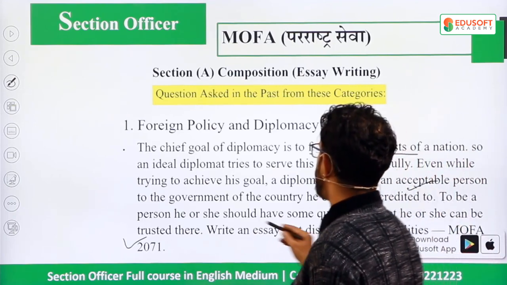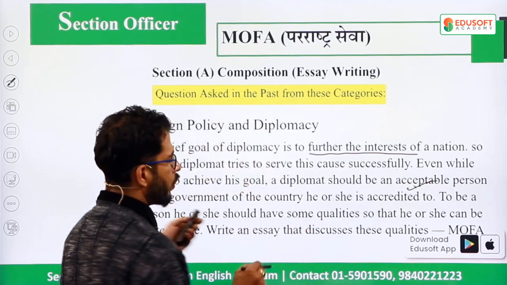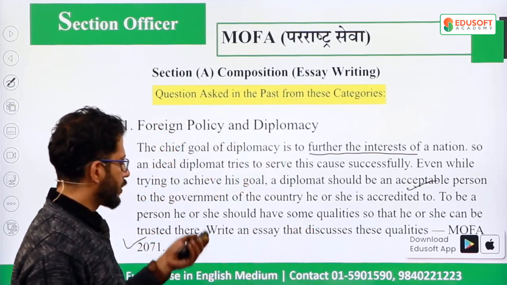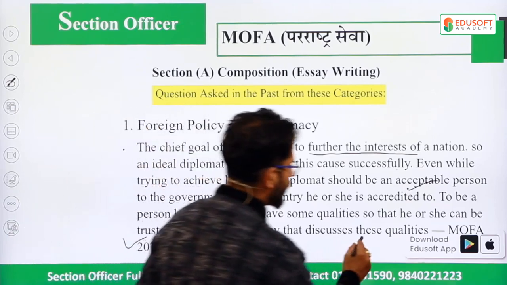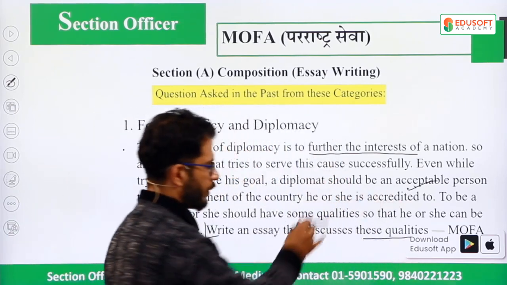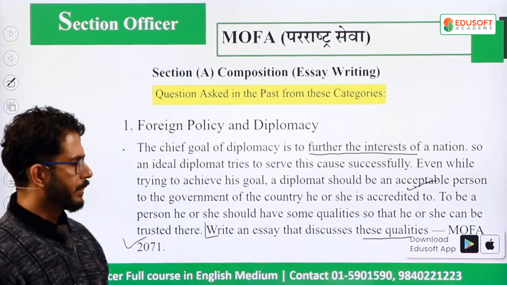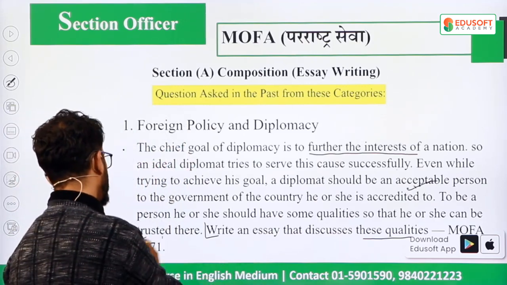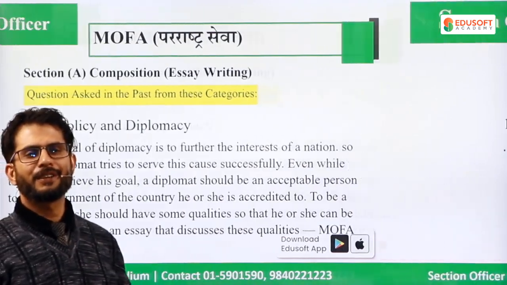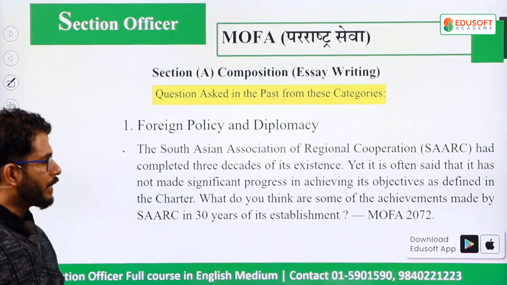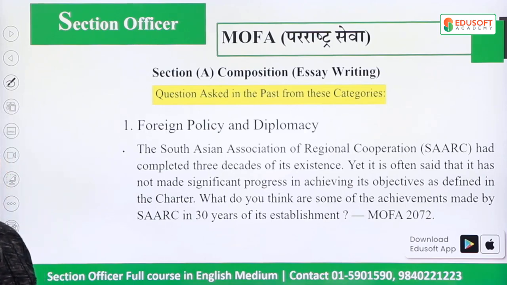Now, to be such a person, he or she should have some qualities so that he or she can be trusted. This is your task, students. Write an essay that discusses these qualities. What are the qualities? You need to write upon in the essay. And this essay is also based on foreign policy. It's not the end. Like that, students, in 2072, similar types of essay were asked.